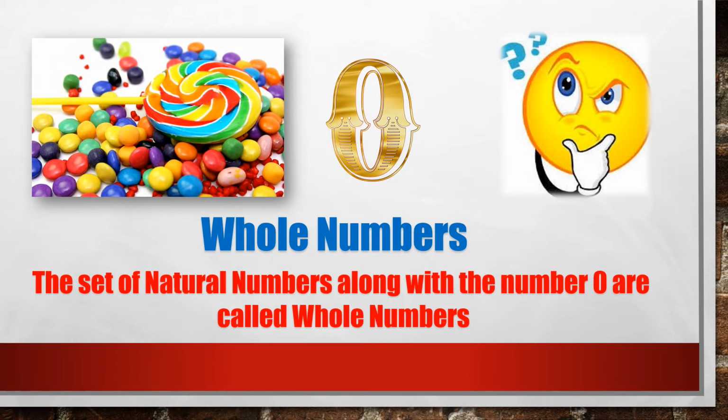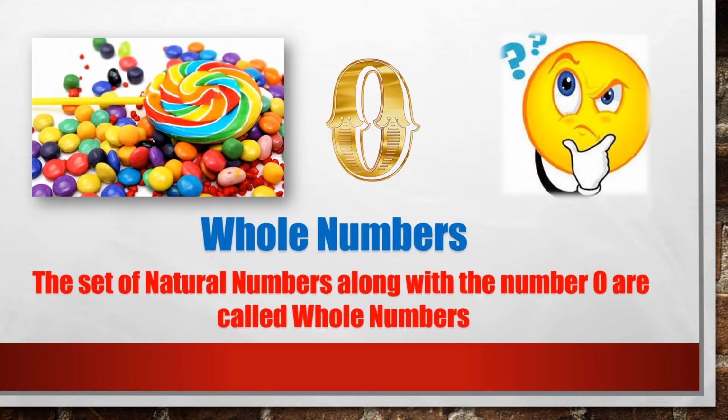So how they came into existence, let us know about their story. Natural numbers are something which is counted. Like in this picture you can see there are some candies and there is a lollipop, right? If you want to count them, you can easily do that. They will be natural numbers. But if I took all of them from you and you're not left with anything, and I ask you now what do you have, you will say nothing. And in maths, nothing is represented as 0, right?